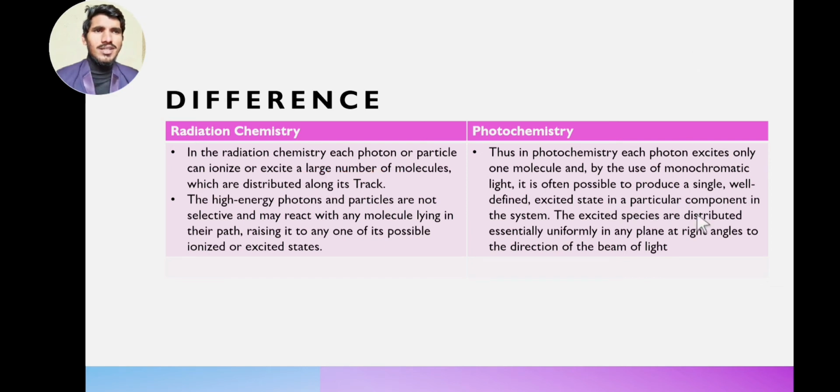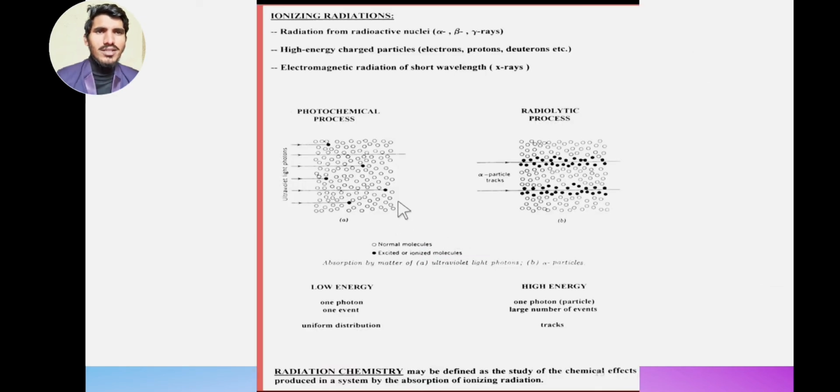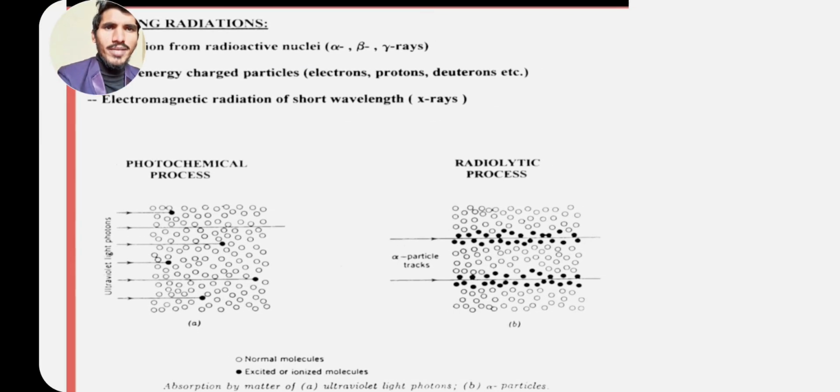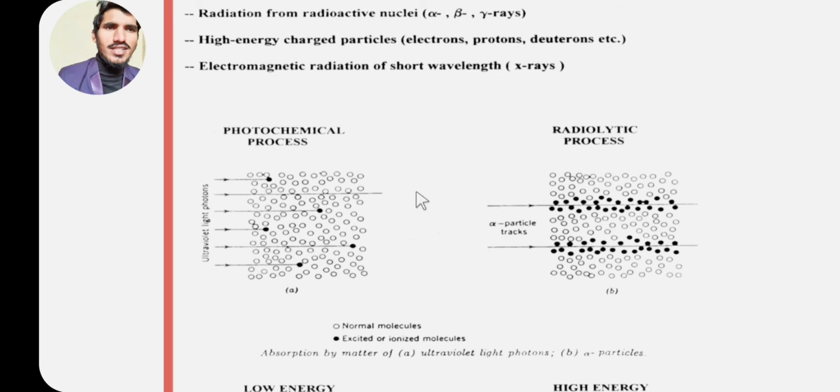Let me describe it by the next diagram. On my left hand side is the photochemical process, and on the right hand side is the radiolytic process. In the photochemical process the incoming radiation is ultraviolet light photons, whereas in the radiolytic process the incoming radiation is alpha particles. In a photochemical reaction, the incoming radiation can excite only one atom.